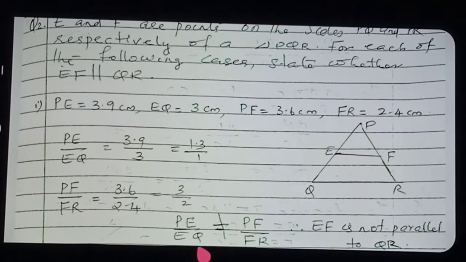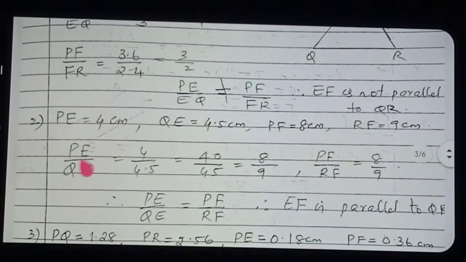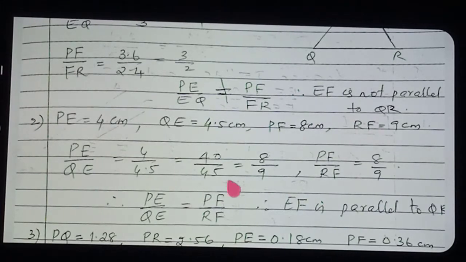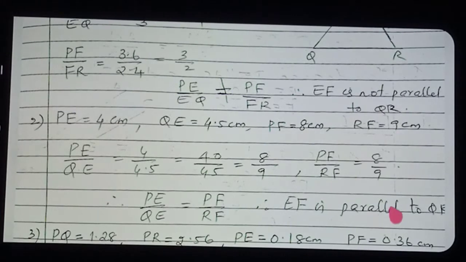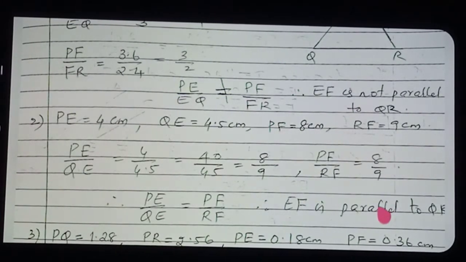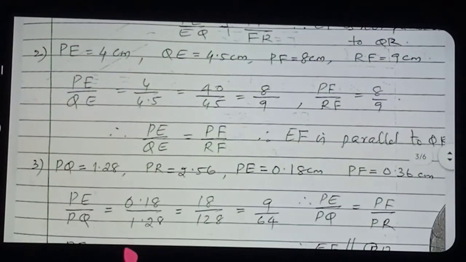So in all the cases you can see. Here also you see the same. We find out PE by EQ, what you got? 8 by 9. PF by FR, you see 8 by 9. Therefore the ratios are equal. Therefore EF is parallel to QR. Okay, got clear the concept? Concept is the very important factor. Knowing the concept in mathematics, you can do any sums, even if they are asked from anywhere. Okay. Now, next also.